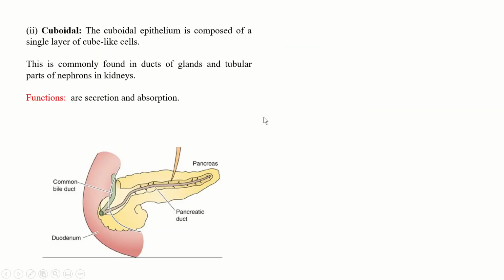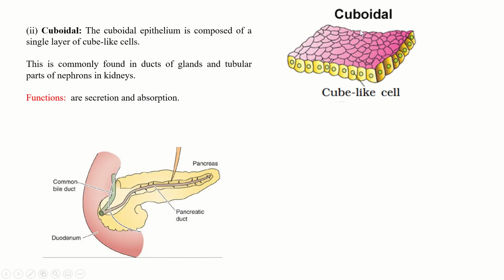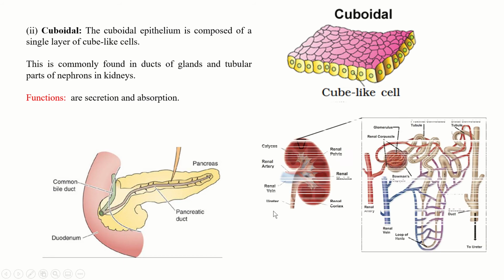Now the second type of simple epithelium is cuboidal. The cuboidal epithelium is composed of a single layer of cube-like cells. You can see here they are cube-like cells. It is also a single layer but of cube-like cells. This is commonly found in ducts of glands and tubular parts of nephron in kidneys.